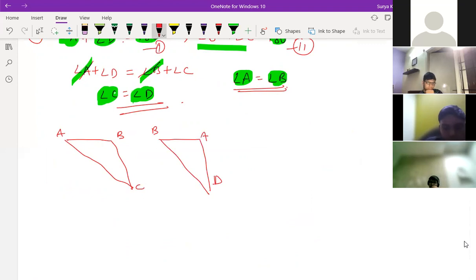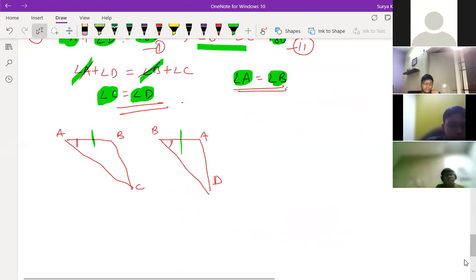So what is given here in this? AB is equal to BA, both are the same. That is there, no? Yes, sir. It's common. AB and BA both are the same only, correct? Yes, sir. Angle A is equal to angle B. And again, what is given here? One minute. Angle A is equal to angle B. Yes, sir, we have proved that in the previous part. Yeah, angle A is equal to angle B.